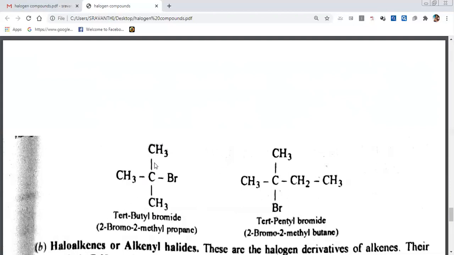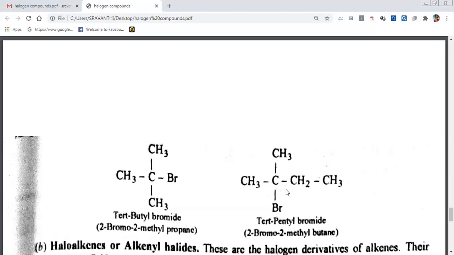The IUPAC name is 2-bromo, since on the second position bromine is there. 2-bromo, and on the second carbon methyl is there. 2-bromo, 2-methyl. What is the straight chain? Propane. Here, which way do we go for numbering, 1, 2? If you go from the left side, bromine is getting the second number, methyl is also getting the second number. If you go from this side, 1, 2, 3, bromine and methyl are getting third.